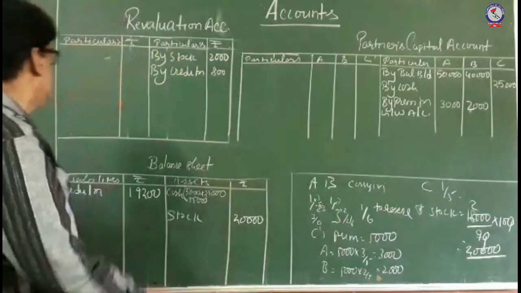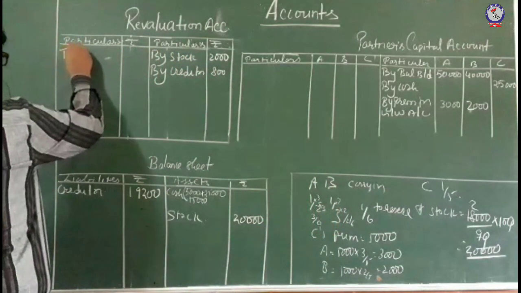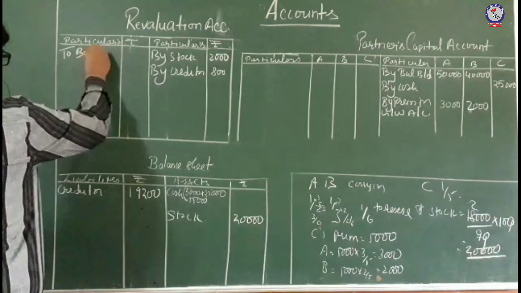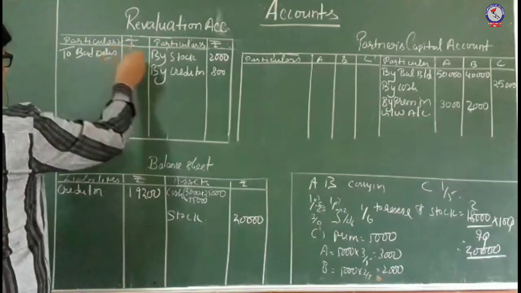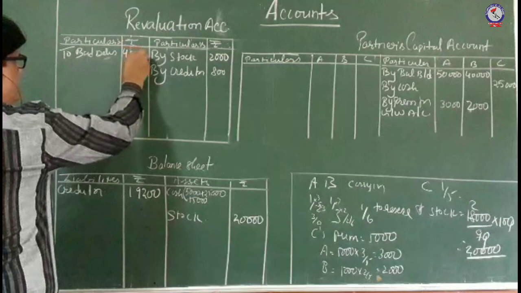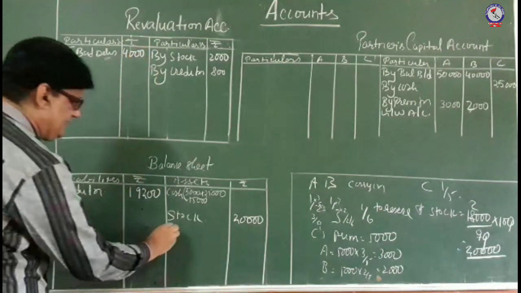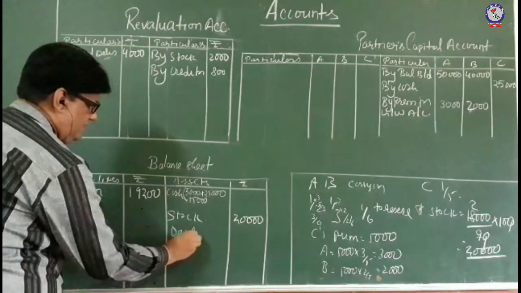So bad debts are 4,000 rupees, and your debtors decrease by 4,000.